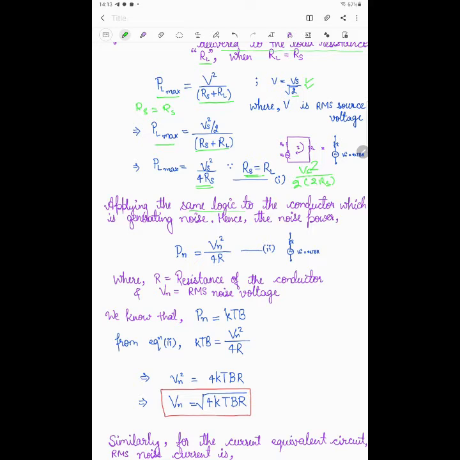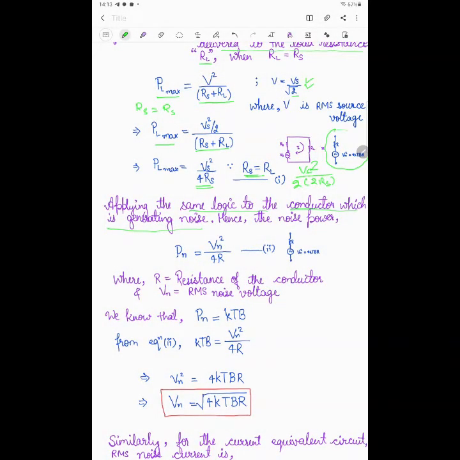Now applying the same logic to the conductor which is generating the noise. So I am applying the same logic for this case. The equivalent noise source Vn is given here. I am just applying the same logic for the conductor where the noise source is Vn.